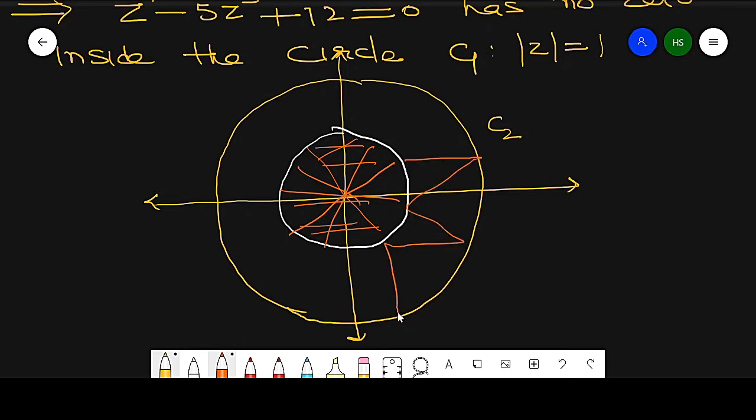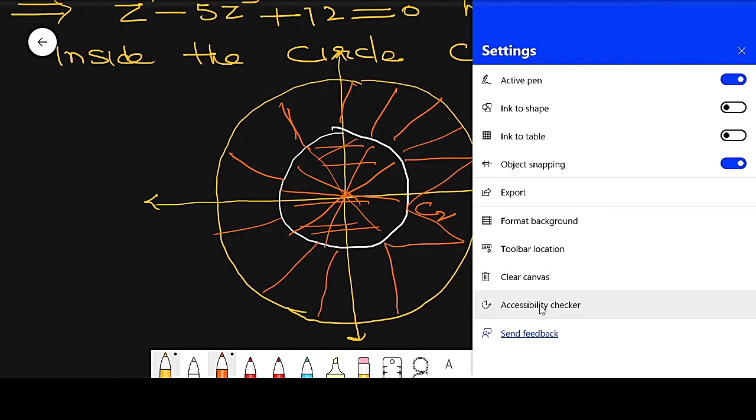So it has 7 zeros, and all the zeros lie in this region, between modulus of z equal to 1 and modulus of z equal to 2. So in this way, we can use Rouche's theorem to find the roots in a particular region. Now, an application of Rouche's theorem is the fundamental theorem of algebra, which we used in our question.